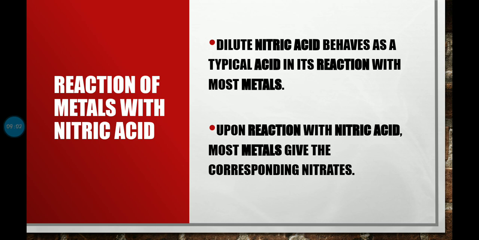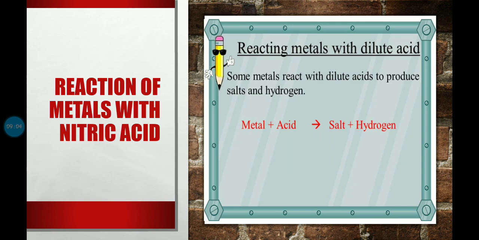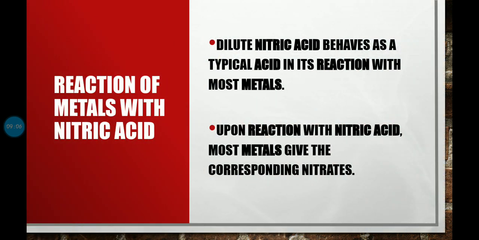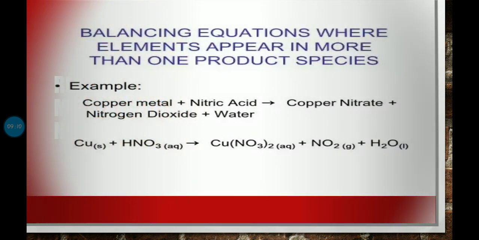However, whatever the concentration is, whether it is dilute nitric acid or concentrated nitric acid, depending on that, the nitrogen oxides will be formed based on the concentration of the nitric acid.